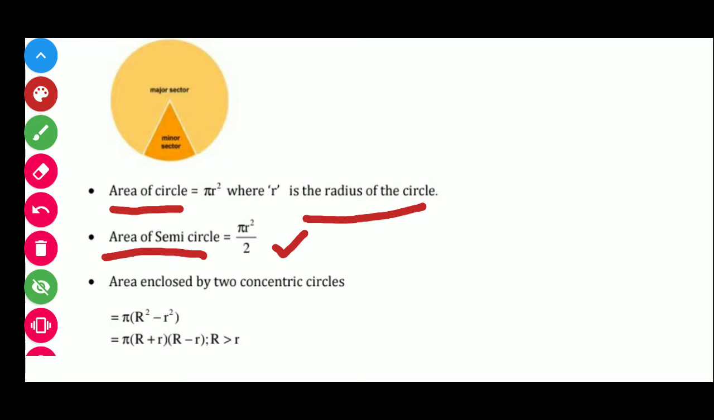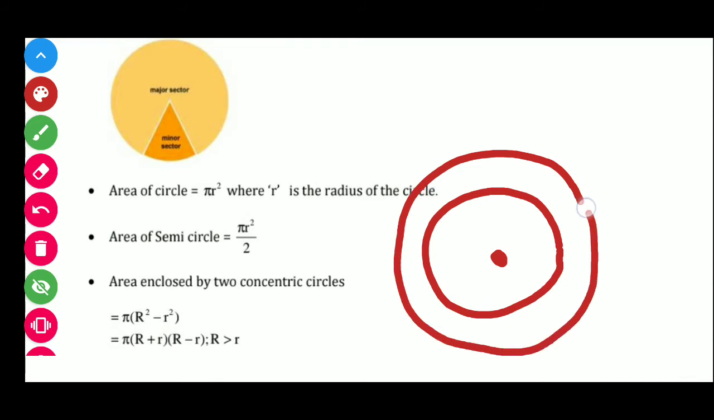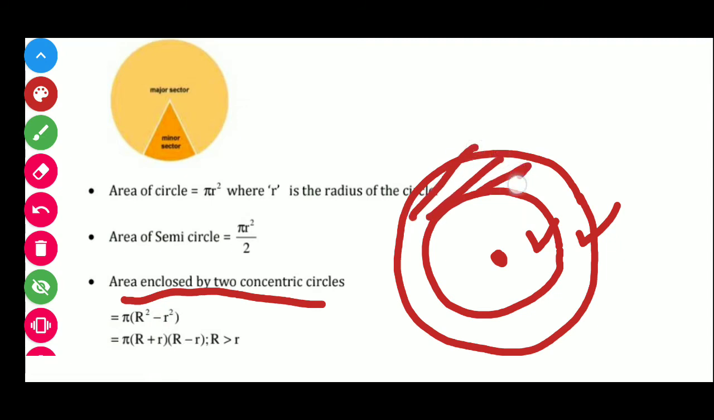Next, we have the area enclosed by two concentric circles. What are concentric circles? Students, suppose we have a circle having this center. And suppose students, we again make another circle by taking the same center but a different radius. So in this way, these two circles are the concentric circles. In this, if we have to find the area enclosed by two concentric circles, that means we have to find the area bounded by these two circles.